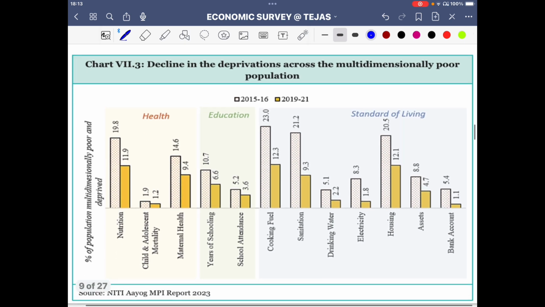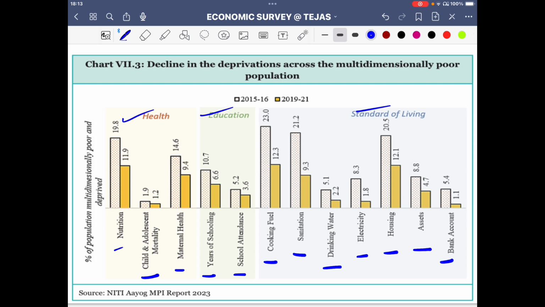So there is a decline in the deprivation across the multidimensionally poor population. So health, education and standard of living. So nutrition, child and adolescent mortality, maternal health, years of schooling, school attendance, cooking fuel, sanitation, drinking water, electricity, housing, assets, bank account, all these parameters are taken into consideration.